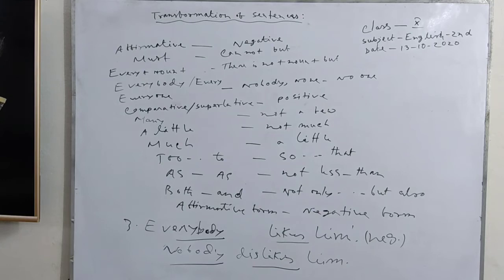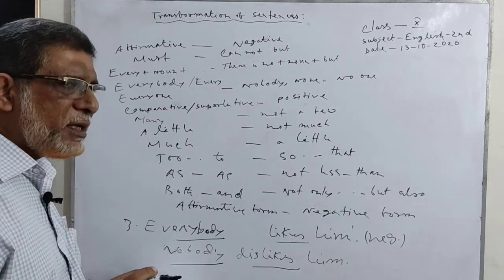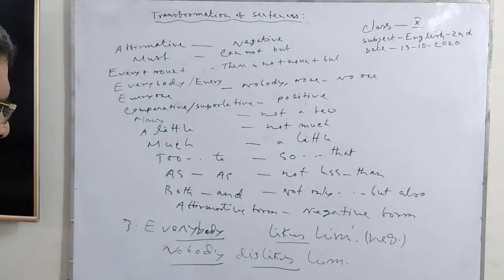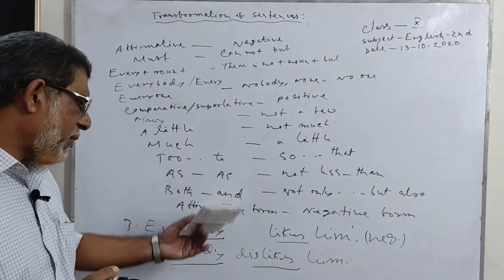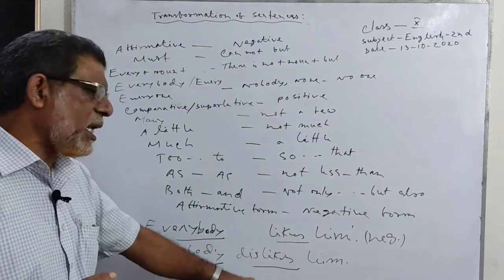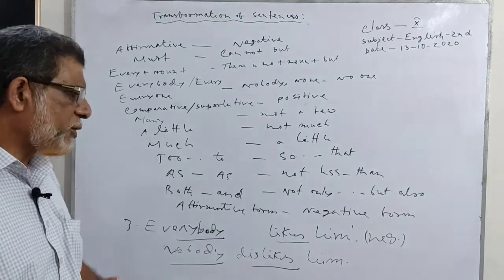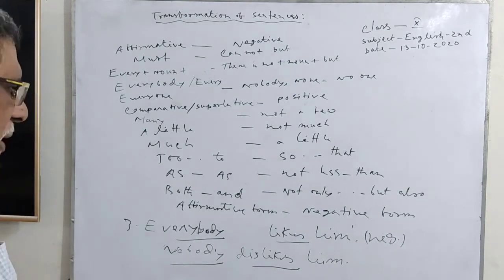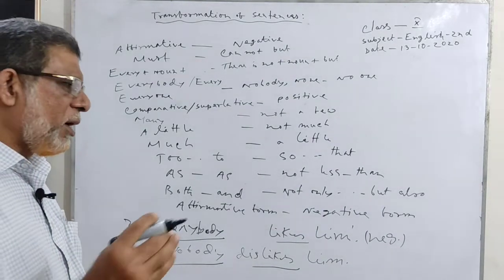Everybody likes him, nobody dislikes him. This is an affirmative sentence and this is a negative sentence. When you are going to change a negative sentence to an affirmative sentence, then you use nobody for everybody, dislikes for likes. In this way, we can change affirmative to negative, negative to affirmative.